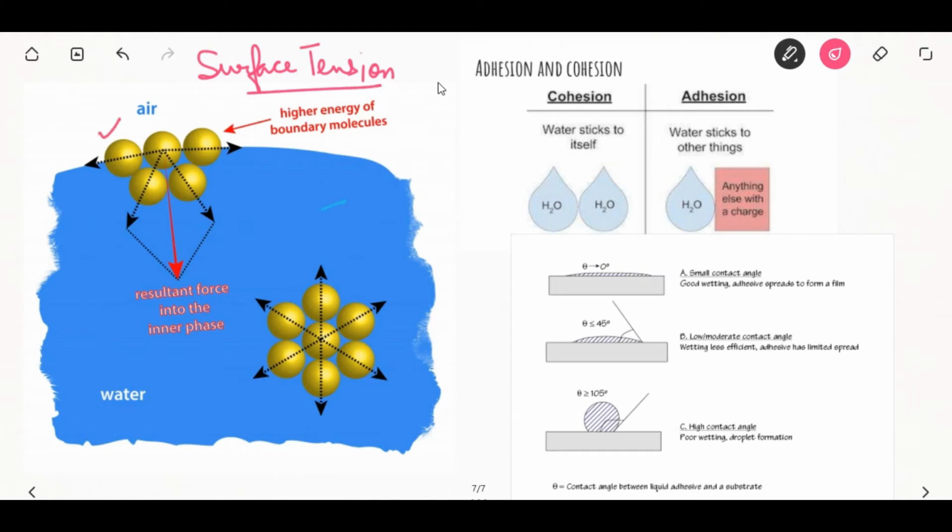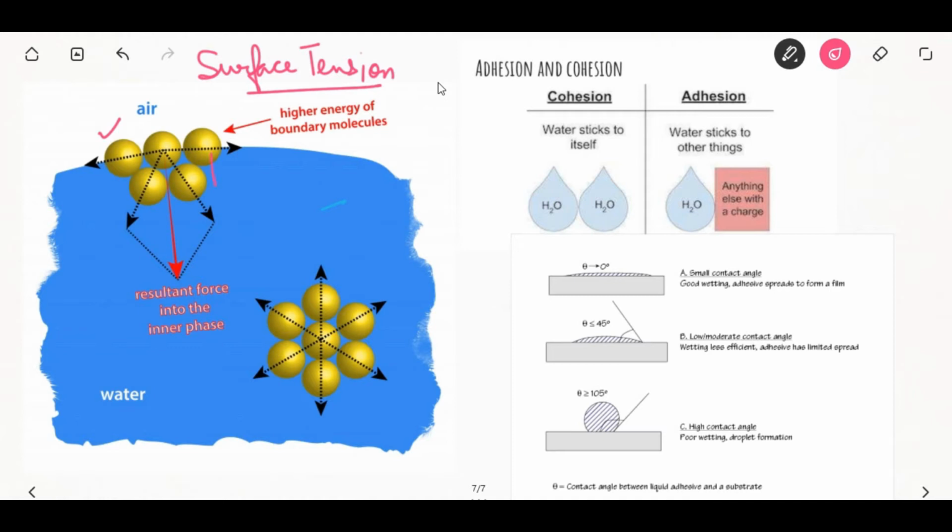Inside a lattice, all atoms are equally attracted to each other. At the surface of lattice, the energy is greater because there are no atoms on the outside. So there is only force from the inside of lattice pulling the outermost atoms inward.